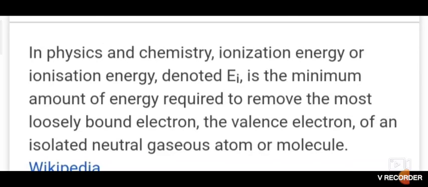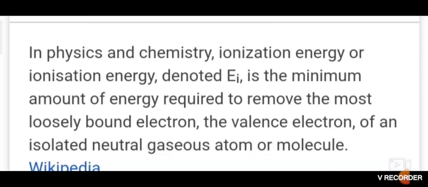So the ionization enthalpy of an element X is the enthalpy change delta H of the reaction. Energy is given to the system, so delta H is always positive. Delta H is measured in kilojoule per mole. So what is the unit for ionization enthalpy? Kilojoule per mole.